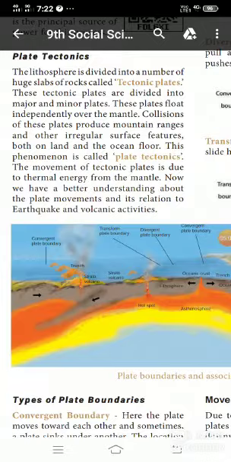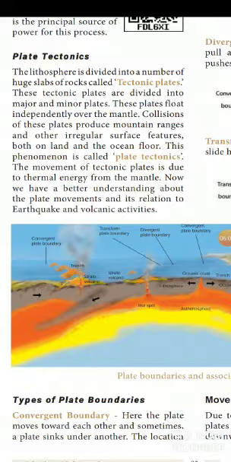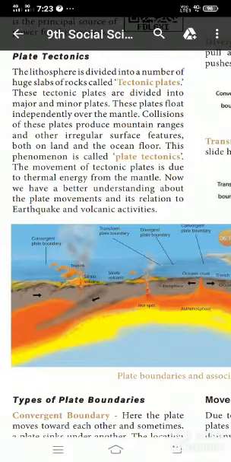Collisions of these plates produce mountain ranges and other irregular surface features, both on land and the ocean floor. Do you understand?